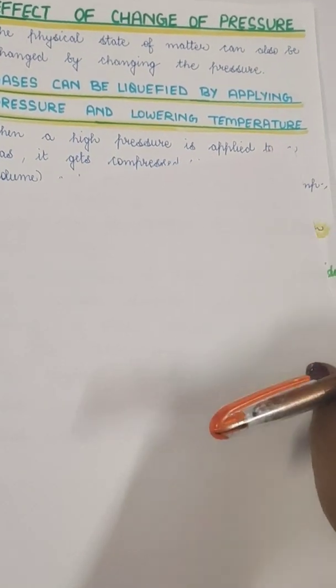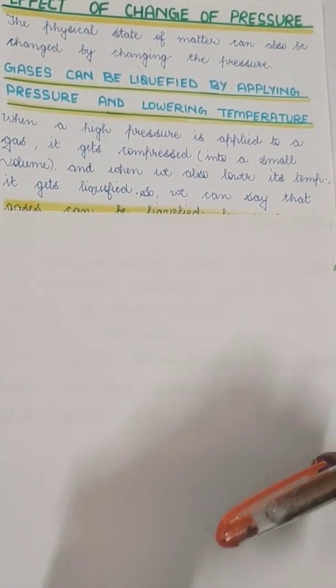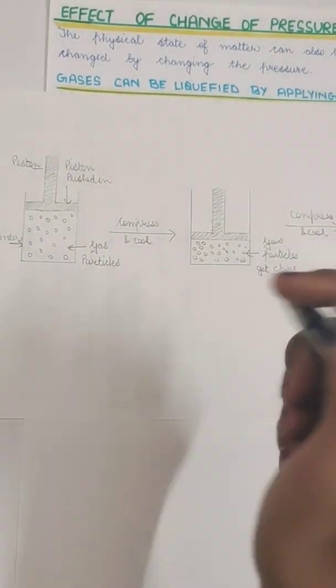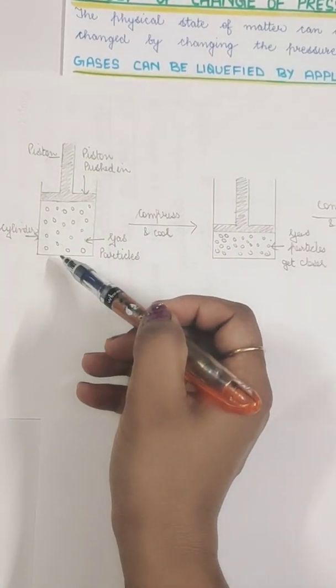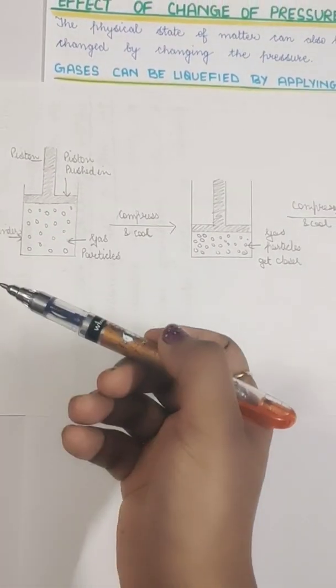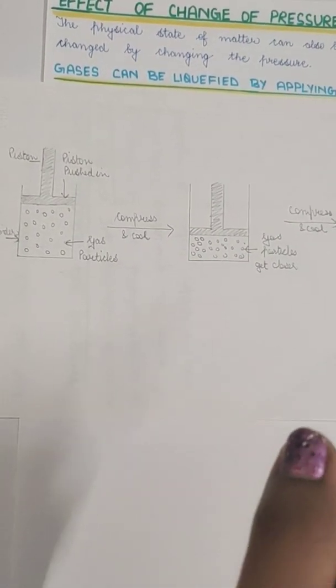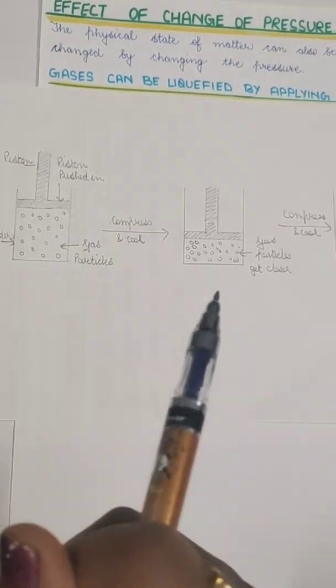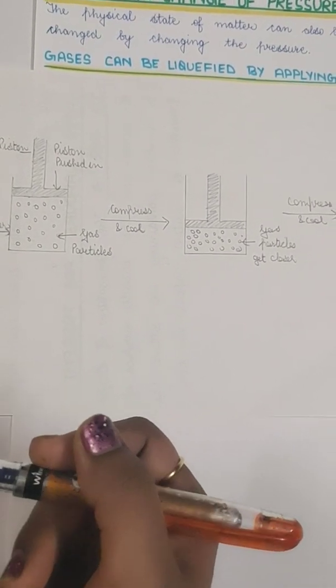So when a high pressure is applied to a gas, it gets compressed. So how does the compression work? I can show you with a simple diagram. That is, just imagine that you have taken a cylinder. That's how the industries work. You would have seen an LPG gas cylinder. When the cylinder is filled, if you try to shake the cylinder, it will just feel like there's some liquid inside the cylinder.